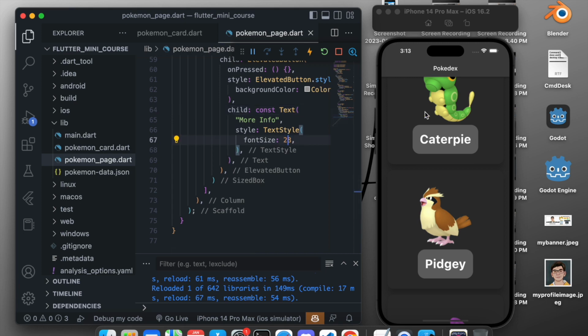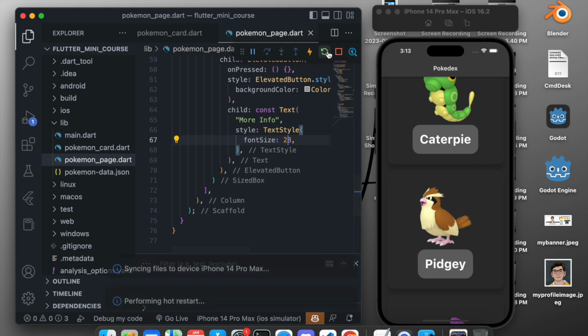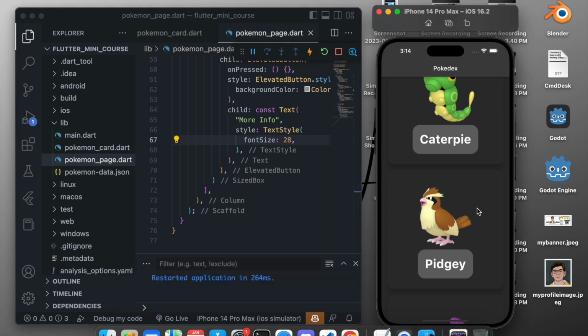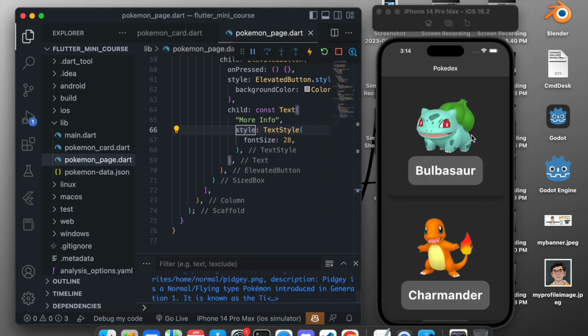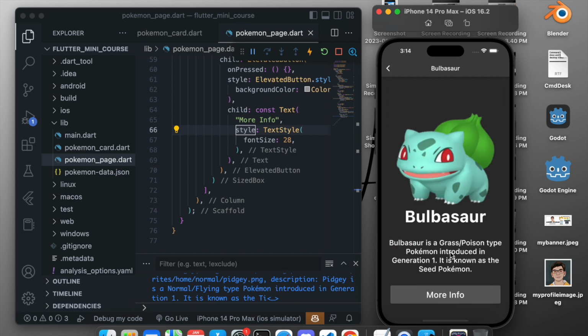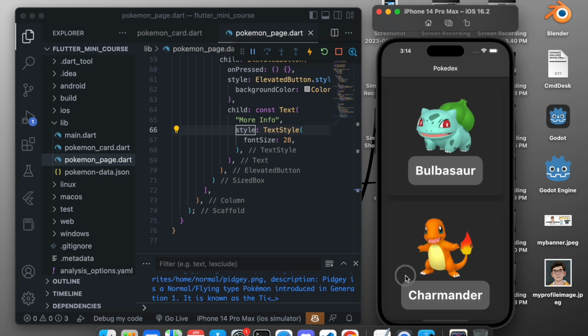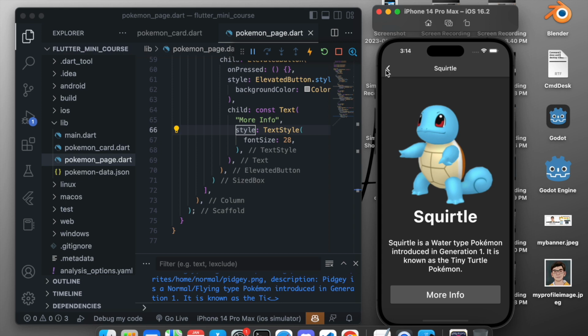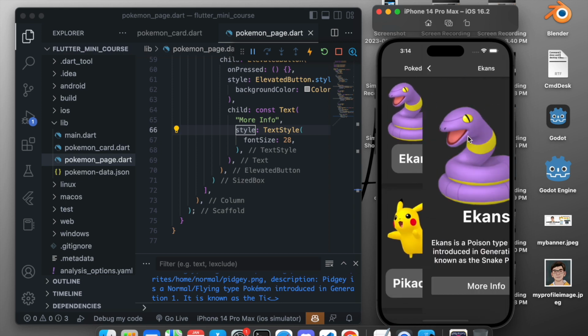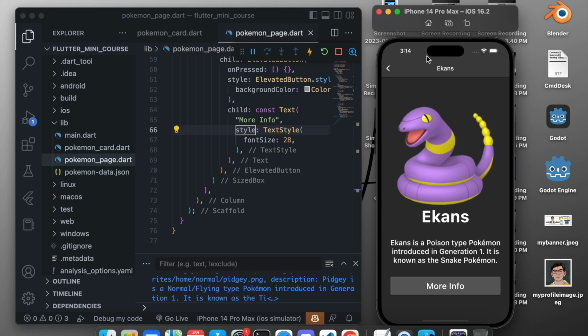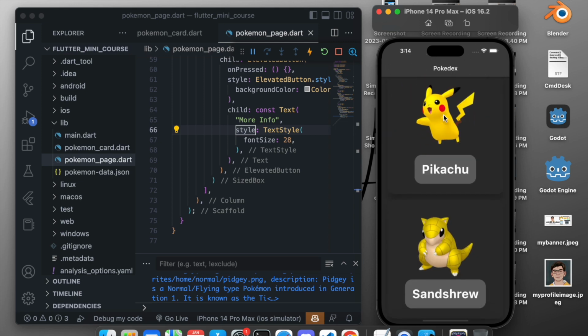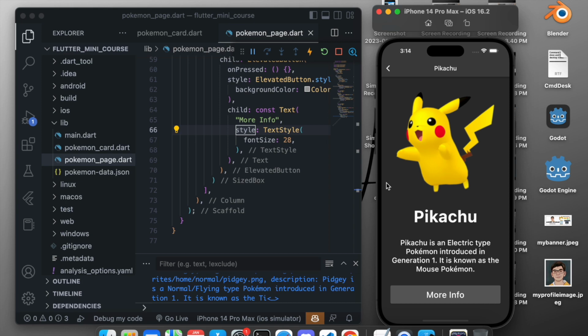So if we save the Pokemon page and come again to our app, let's reload the app. Okay, I think my app is stuck. Let's reload again, and yes, there we go. Okay, so if I click Bulbasaur, perfect, it shows Bulbasaur, it gives the image of the Bulbasaur, a description and a more info button. We can go back and click another Pokemon, and it displays their description, title, and also the app bar. We can go back and click on another Pokemon. So here we go, we have completed the app.